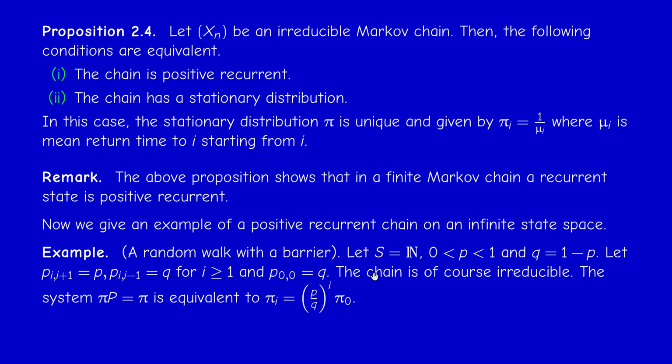So of course, you can check that all states communicate, so it's irreducible. And now, if we want to solve the system pi P equal pi, we can write the matrix actually. So you write the matrix, it's infinite in this case. And the linear system pi P equal pi is equivalent to saying that pi_i is (p over q) to the i times pi_0.